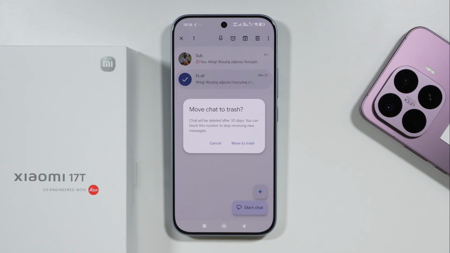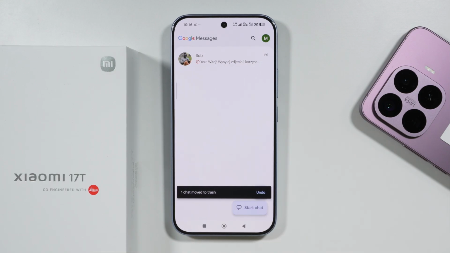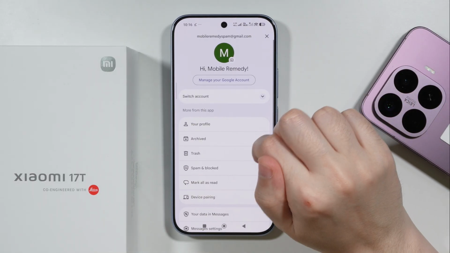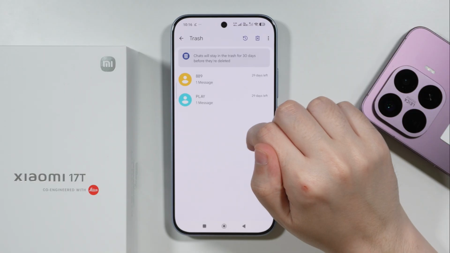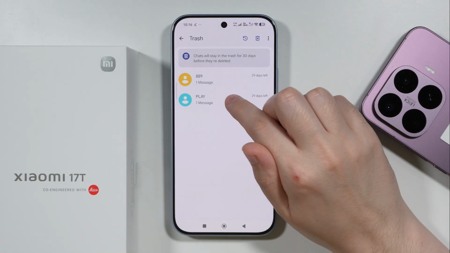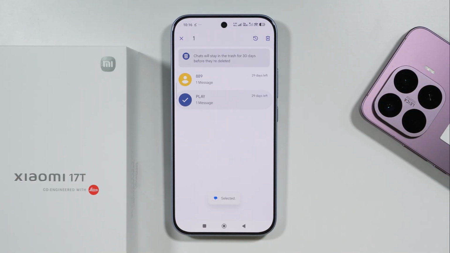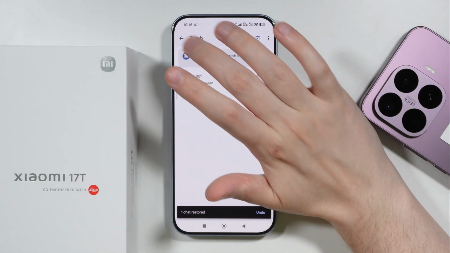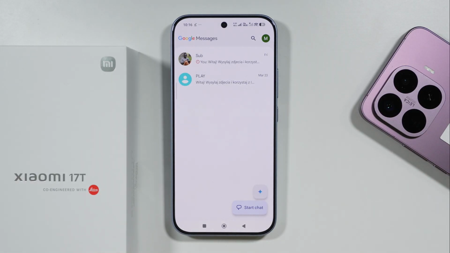This means that we will have 30 days to recover the deleted conversation. Unless, of course, we don't do anything with it, then after 30 days, it is just permanently removed. But technically, it is possible to recover that. And in order to find it, we can go to our Google account in the upper right corner, then we can go to trash, and then in here we have all deleted conversations. So you can, for example, select whatever you want to recover, and then you can use this clock icon with an arrow. And then the selected conversation is recovered.